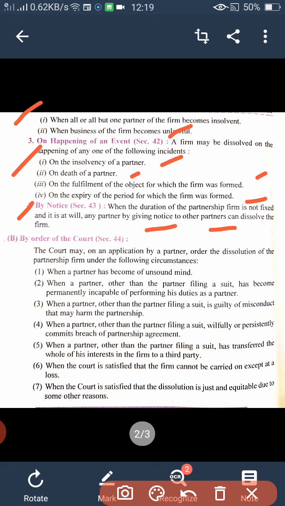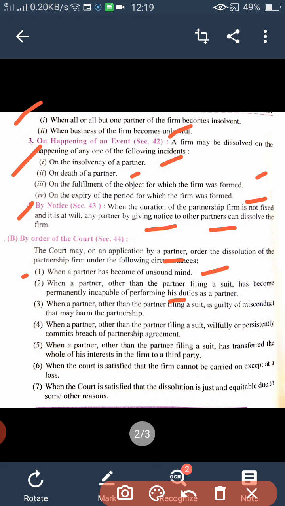Now next is B part, dissolution of the firm by the order of court. The court, on any application by a partner, can order dissolution of the partnership firm in the following situations. Means, when can the court give an order to dissolve the firm? First, when a partner has become of unsound mind, means he is not in a situation of doing business or dealing with other parties.